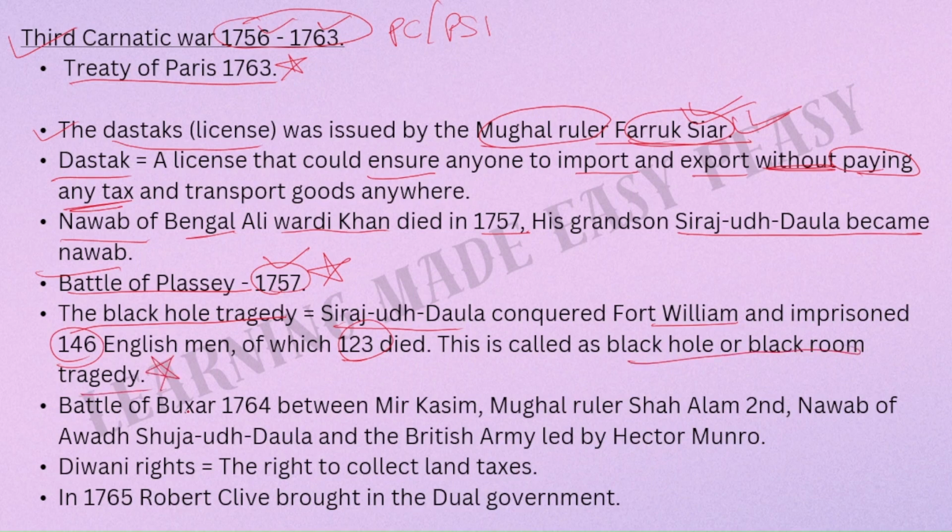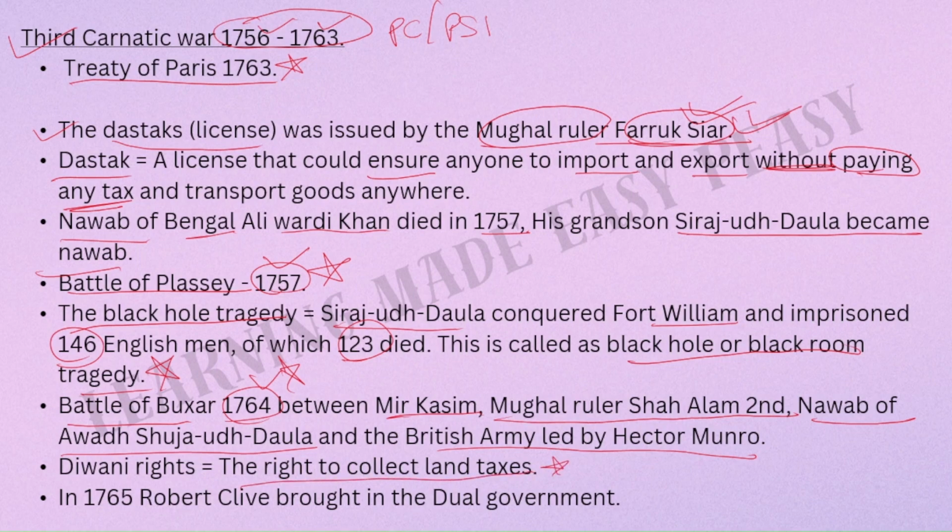This is important. Battle of Buxar happened in 1764. Again, this year is important. Please remember, it happened between Mir Qasim, Mughal ruler Shah Alam II, Nawab of Awadh, Shuja-ud-Daulah, and the British army led by Hector Munro. All this is to be remembered. Diwani rights means what? The right to collect the land taxes.